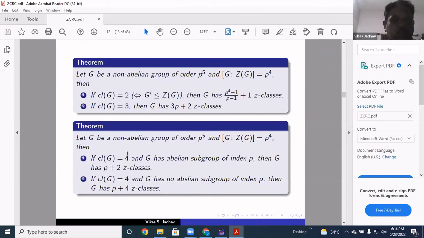So if the class is 4, and G has an abelian subgroup of index p, G has p + 2 Z classes. And if G has no abelian subgroup of index p, then G has p + 4 Z classes. So we see that every time we make these cases, whether G has an abelian subgroup of index p or not. So that was a little important while developing the result.